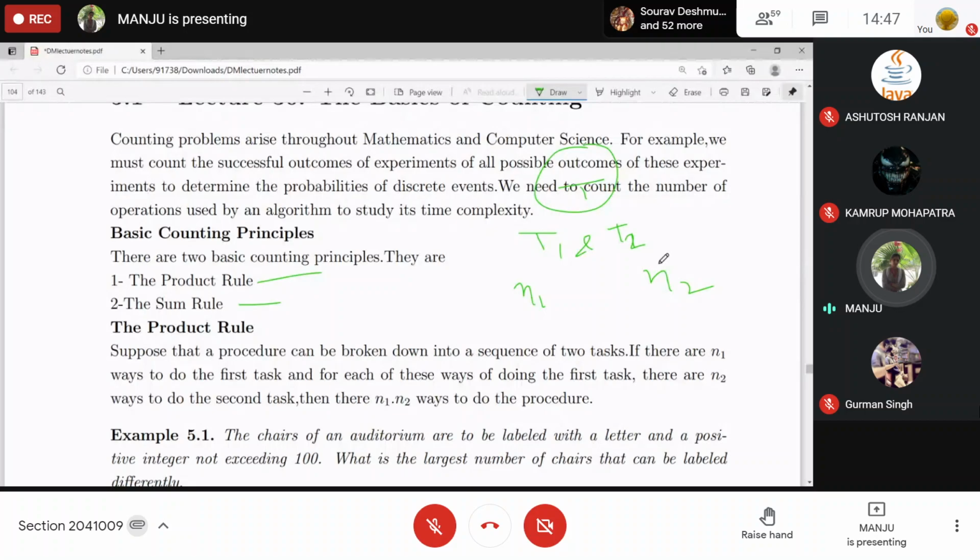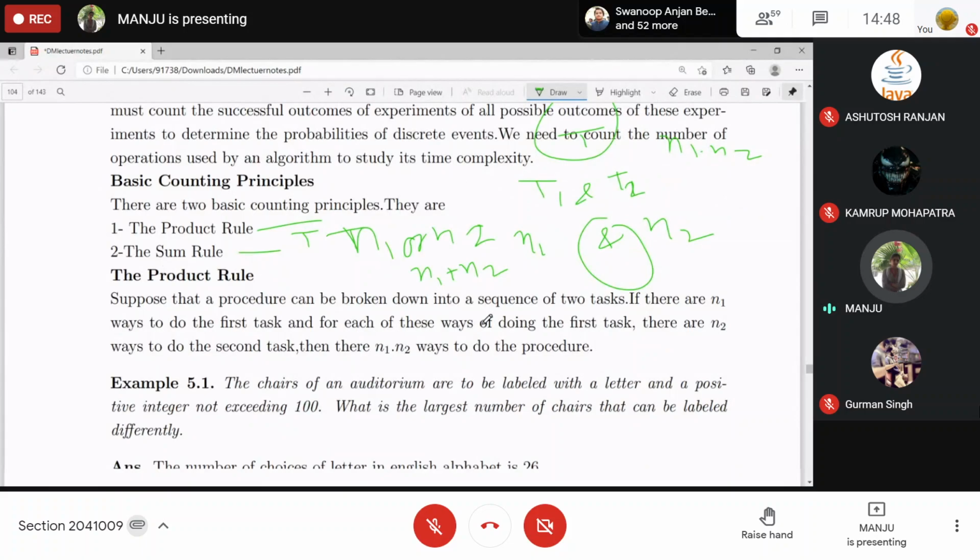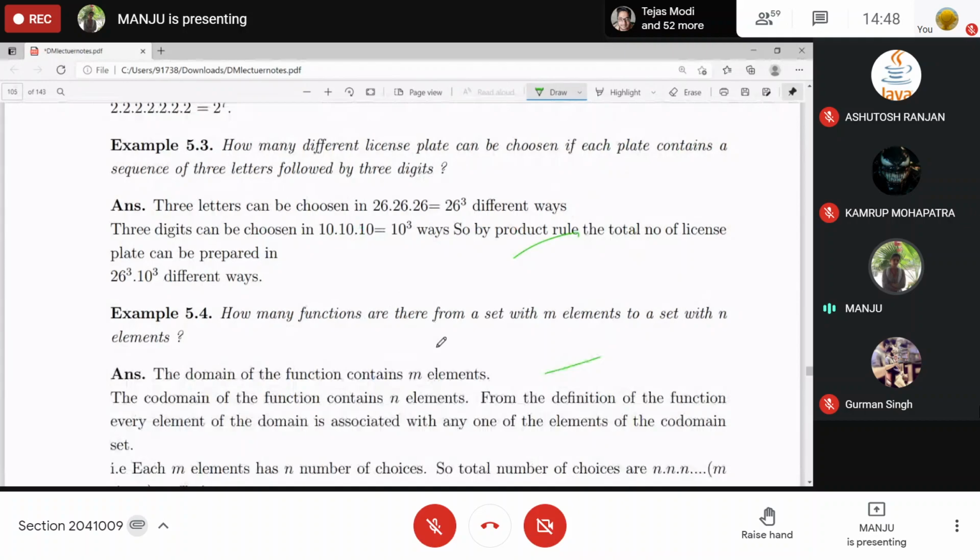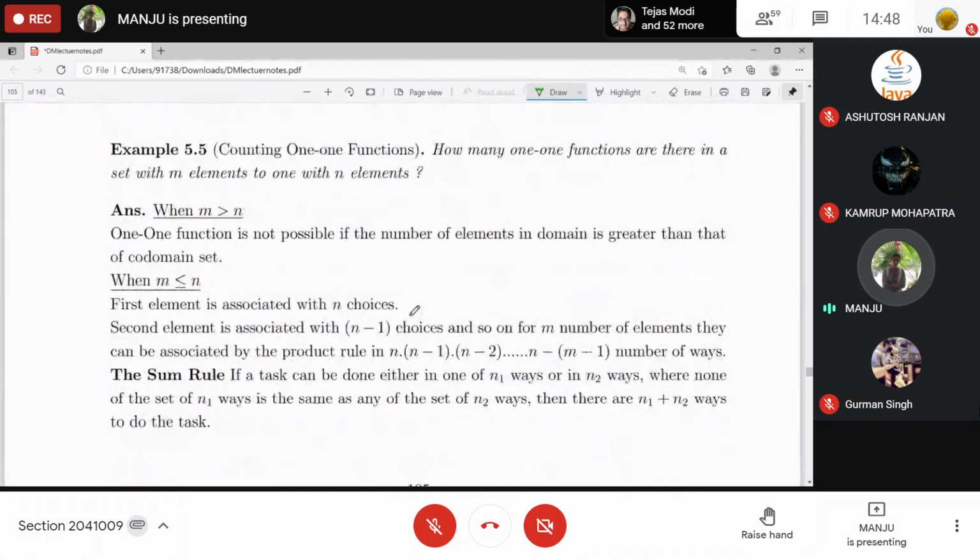And here, some task is completed either in T1 ways, that is either n1 ways or n2 ways, with nothing common between them. Then it is the sum, n1 plus n2 added. And if something is common, you will subtract that. First n1 plus n2, then you will subtract it. We discussed the number of functions, some examples. Sum rule, if nothing is common, then n1 plus n2. If something is common, then by using the inclusion-exclusion principle, you will exclude the common part.